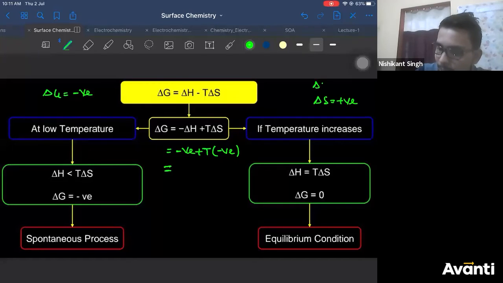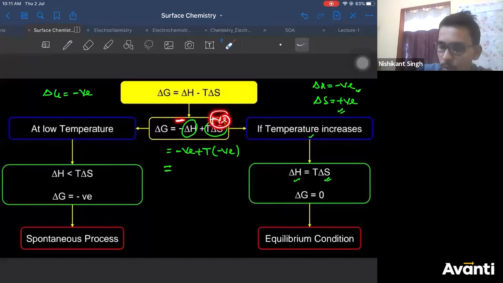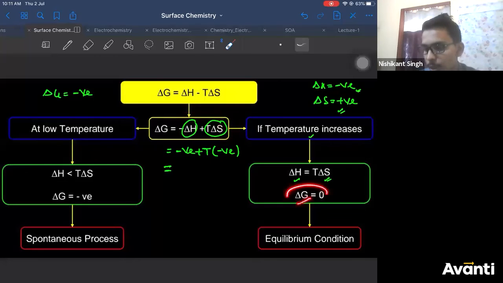But delta H is negative, right? So at high temperature, delta S becomes positive, delta H is negative, and the magnitude of delta H will become equal to T delta S. If this is negative, this is positive, so overall delta H plus T delta S will become 0. So delta G will come out to be 0. When is delta G 0?